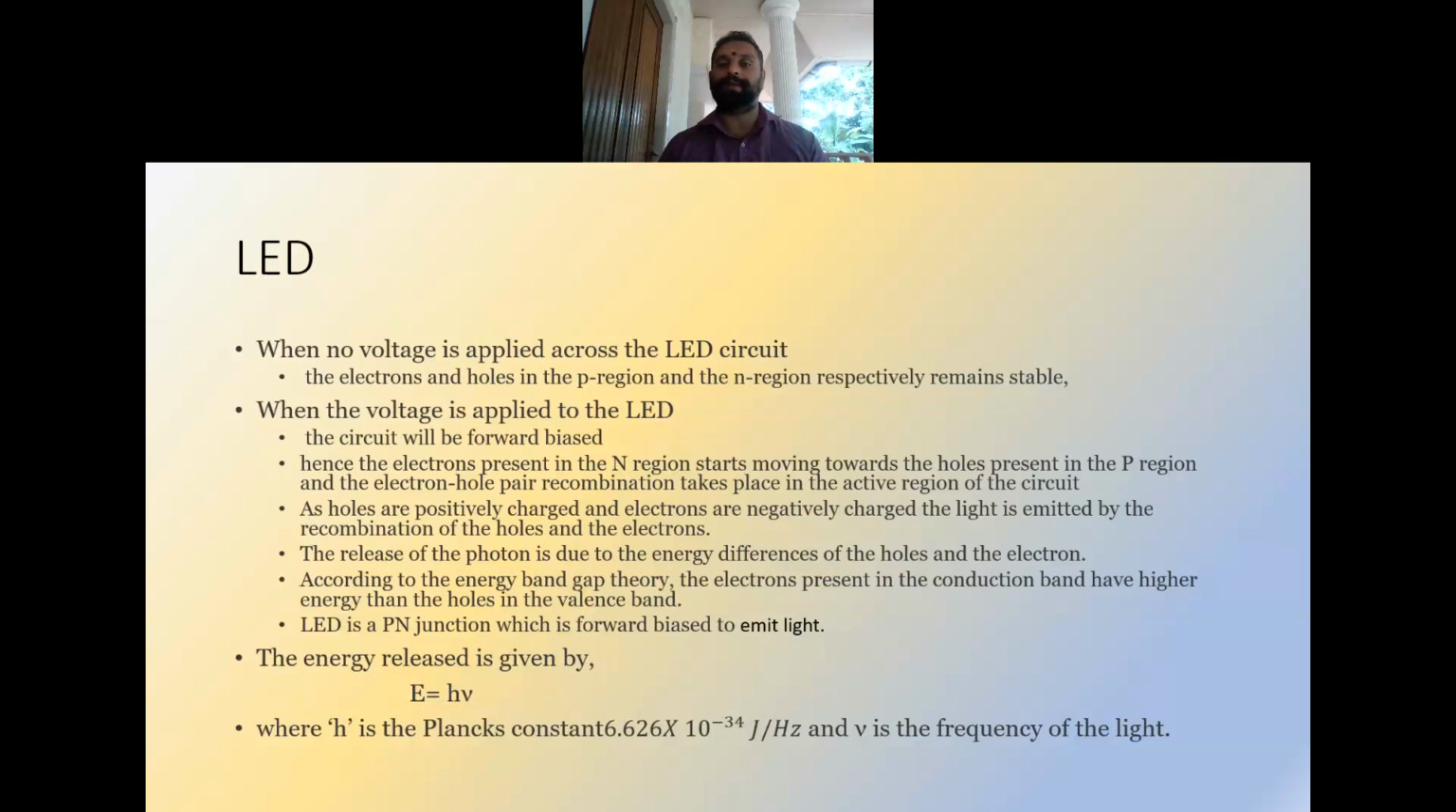So according to the energy band gap theory, the electrons present in the conduction band have higher energy than the holes in the valence band. So once the recombination has happened, this extra energy will be emitted in the form of photons, and that is coming as the light. So the LED is the PN junction which is forward biased to emit the light, and the energy is represented by h mu, where mu is the frequency of the light.